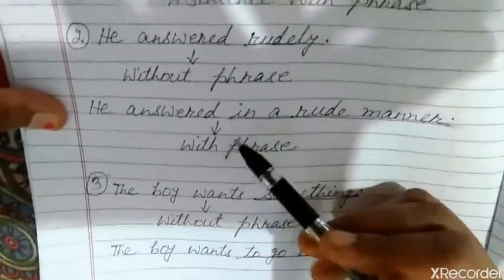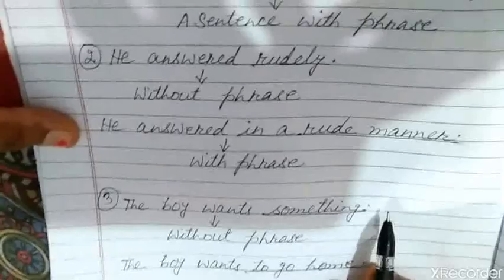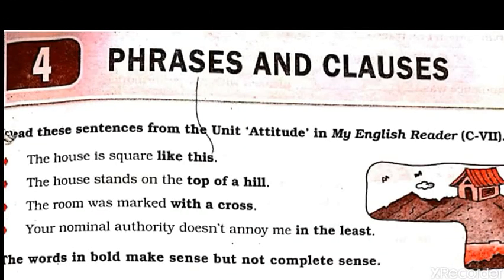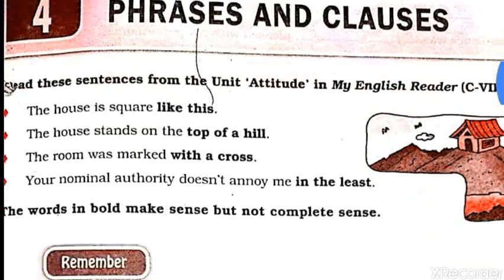Now we will see some examples from your practice book, the exercises. First of all, look at these examples which are given in your book. The house is square like this. The house stands on the top of a hill. The room was marked with a cross. Your nominal authority doesn't annoy me in the least. In all these sentences, the groups of words given in black letters are phrases.